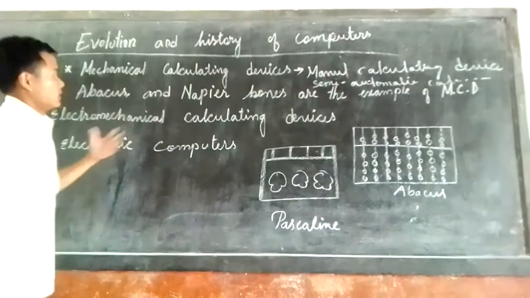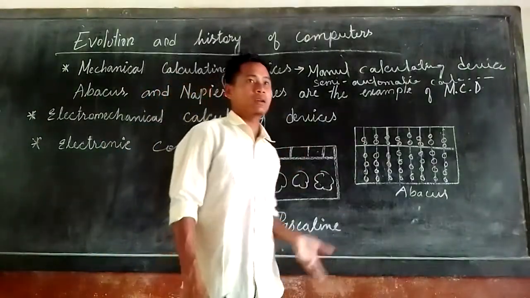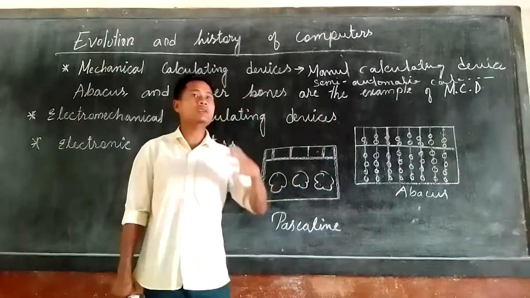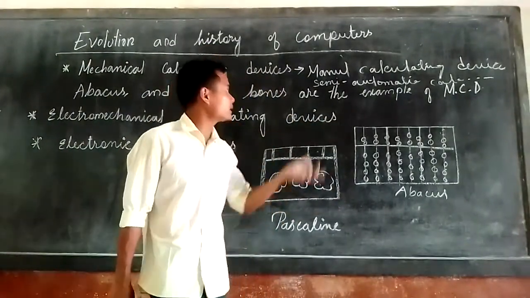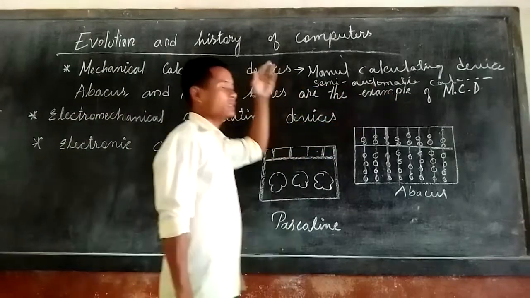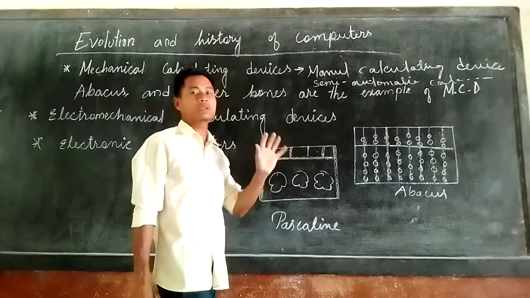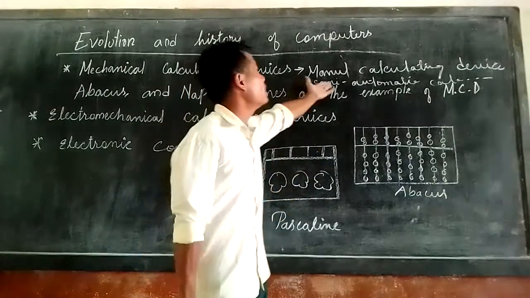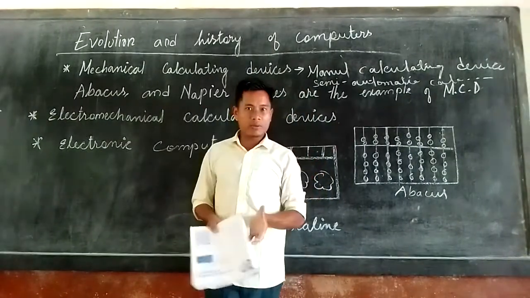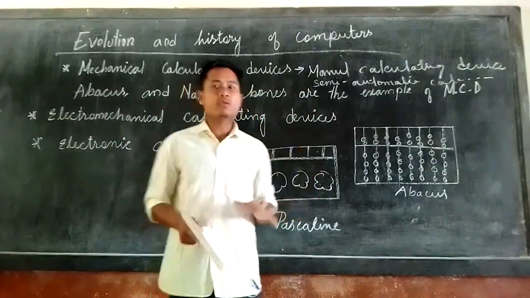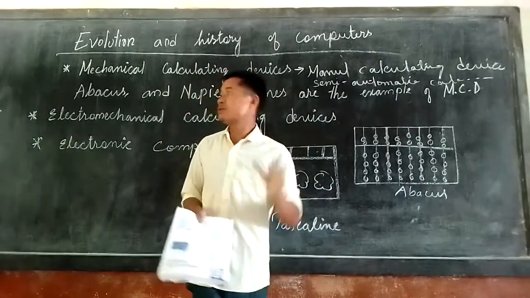Now, how does this work? A manual calculating device means it will not run automatically. If you operate it yourself, then only it works. In today's computer, we just need to give the instruction, and it will give us the accurate answer. But a manual calculating device is not automatic; it is manual, which means we have to handle the machine and then use it.